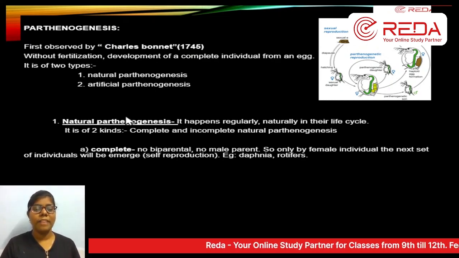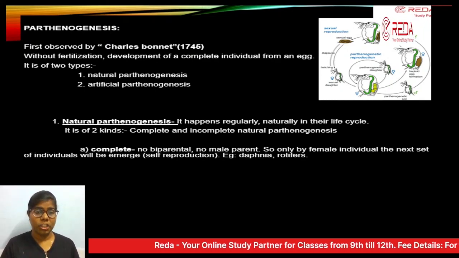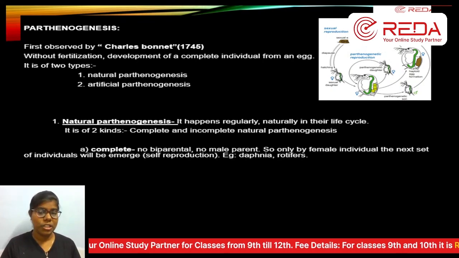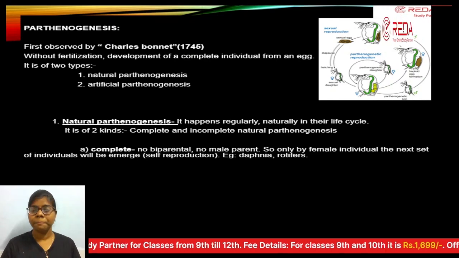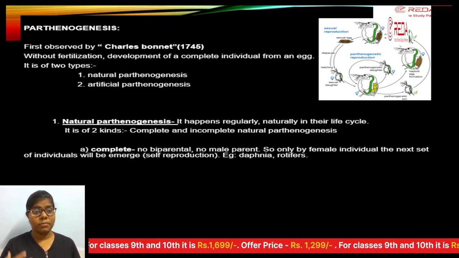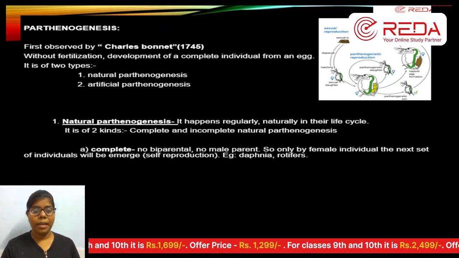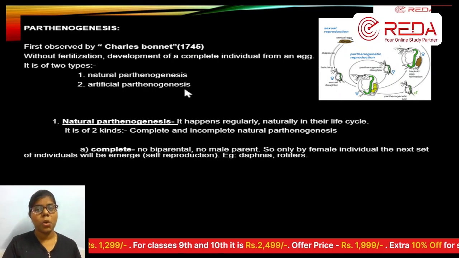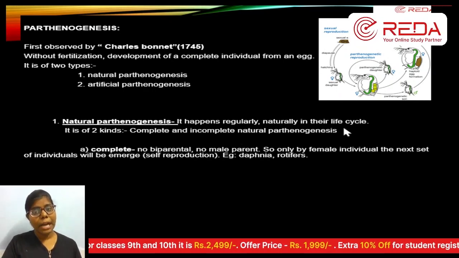By the name itself you can say naturalனா நேச்சுரலாவே, ஆர்டிஃபிஷியல்னா சம்திங் ஏதோ ஒன்று நம்ம பண்ண போறோம் அப்படின்னு தெரிஞ்சிச்சு. சரி, ஓகே, let me see one by one. First one is natural parthenogenesis. Natural parthenogenesis அப்படின்னா என்னன்னா, நேச்சுரலாவே நம்ம வெளியே இருந்து எதுவுமே பண்ணாம it is been producing the young one. It is called natural parthenogenesis.